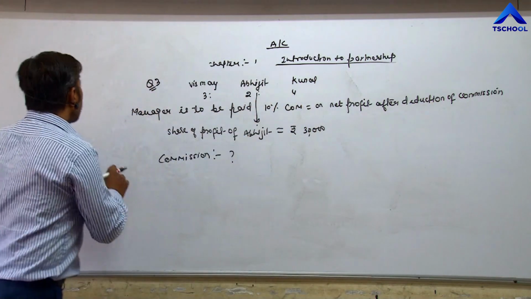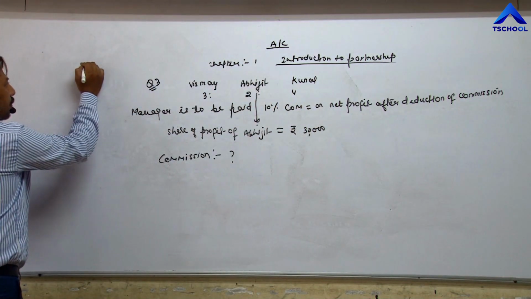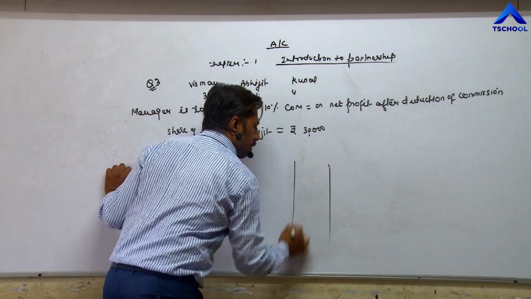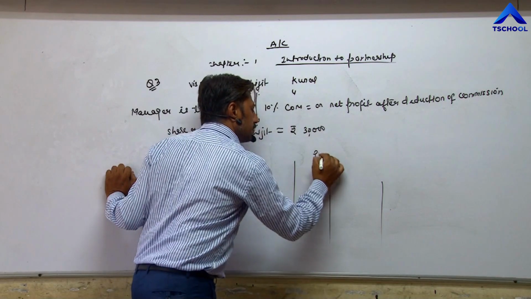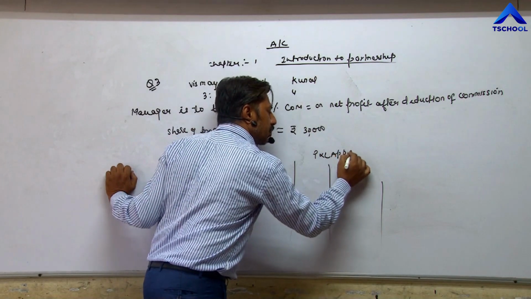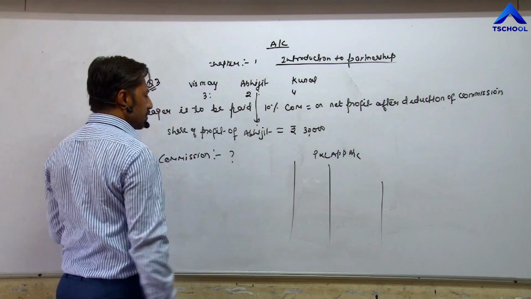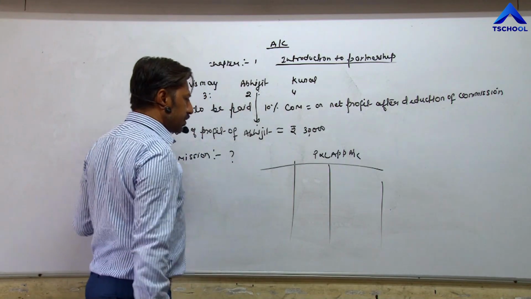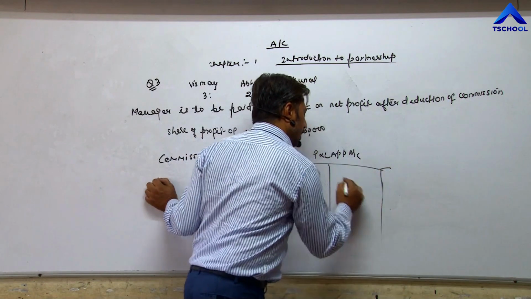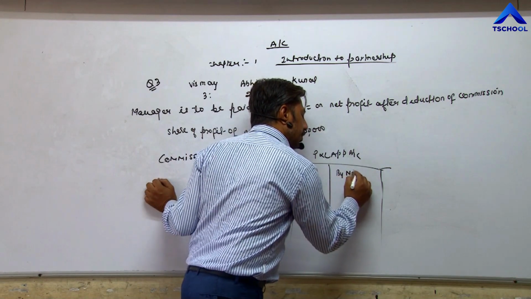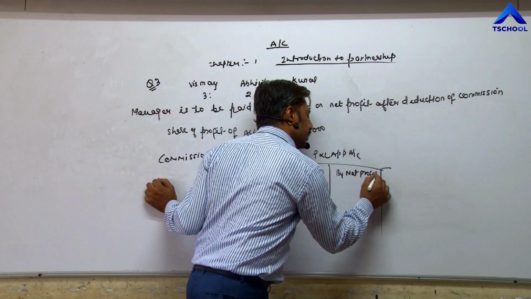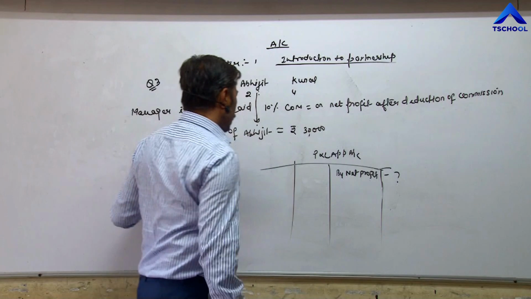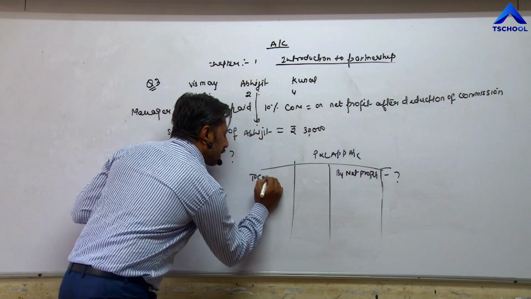If we prepare the profit and loss account, because the manager is paid commission, the manager's commission will be shown in the P&L account. Right now take the P&L appropriation account. Here we are taking net profit. Is net profit given in this question? No. To commission, we have to calculate commission.